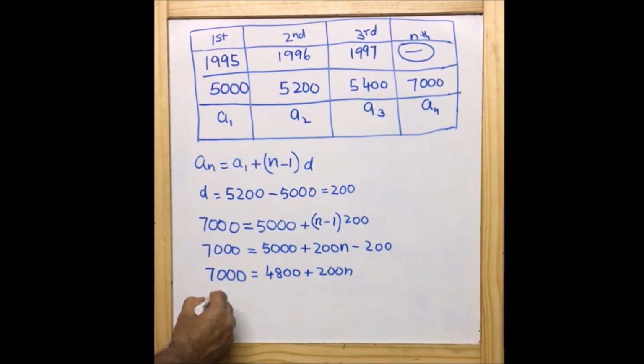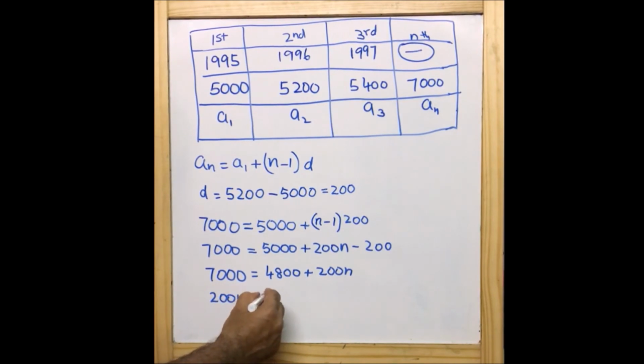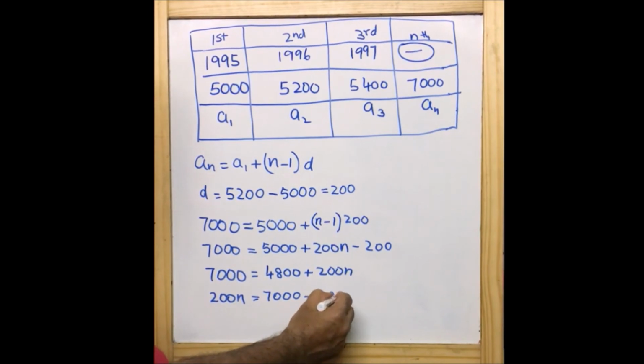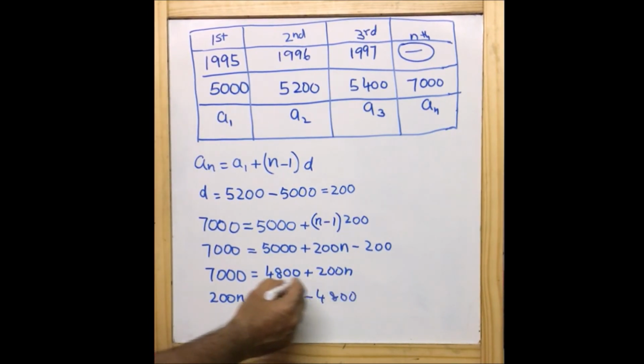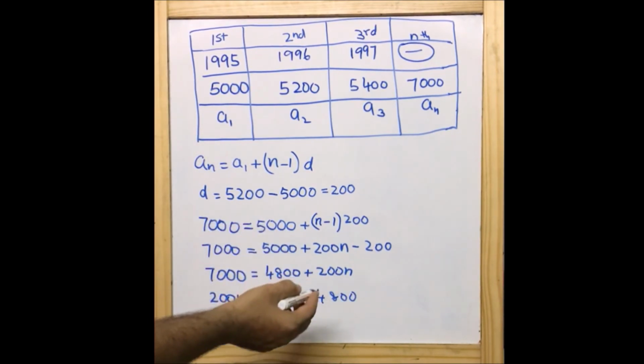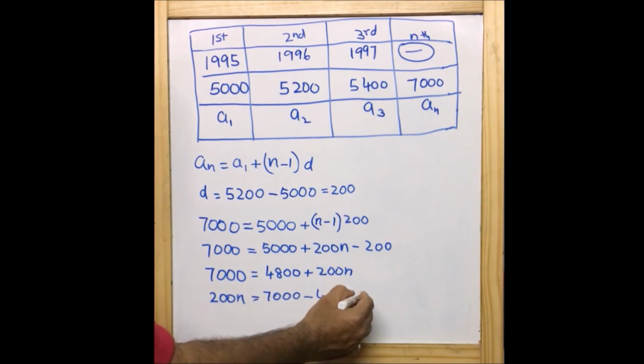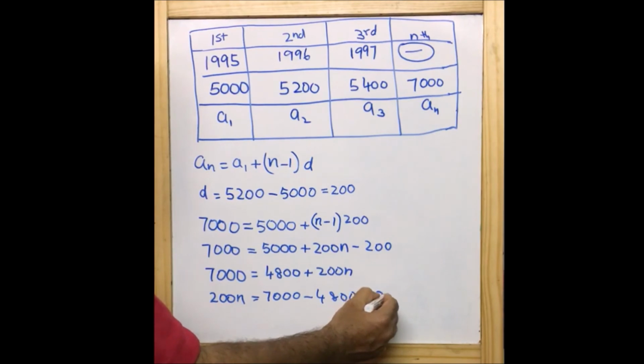Or I can write 200N is equal to 7,000 minus 4,800, and this is nothing but 2,200.